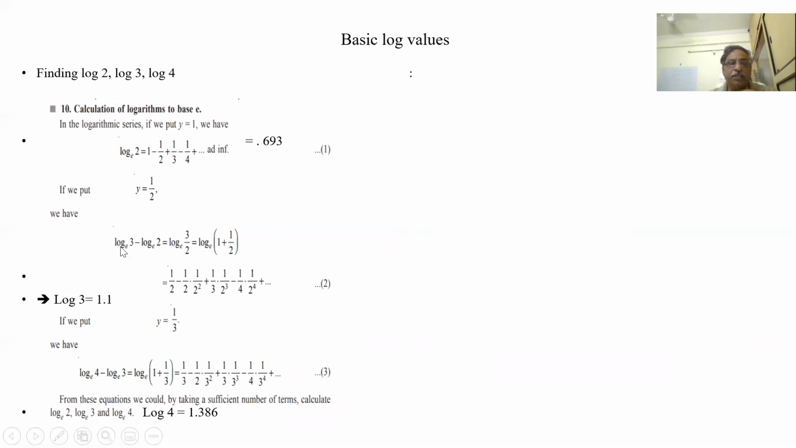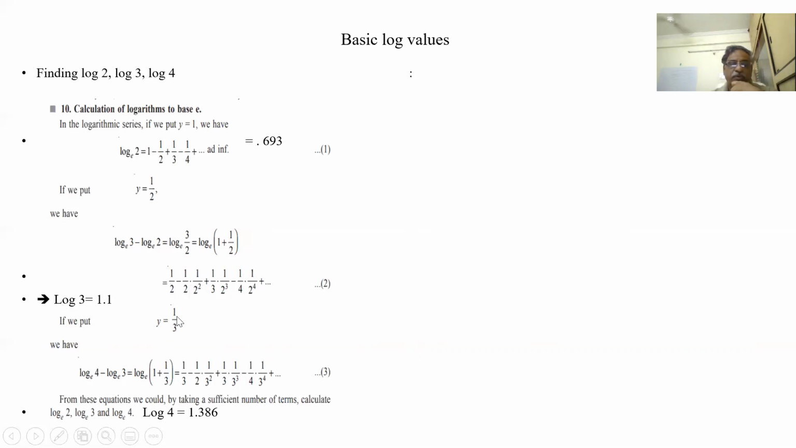So what is log 3? Log 3 is when I put x as 1 by 2, log of 1 plus 1 by 2, that is log 3 minus log 2. So I'm getting a series in 1 by 2. From this, if I add log 2, I'll get log 3. So x minus x square by 2 plus x cubed by 3 minus, here x I am putting 1 by 2. Adding log 2, which is 0.693, I am getting log 3.